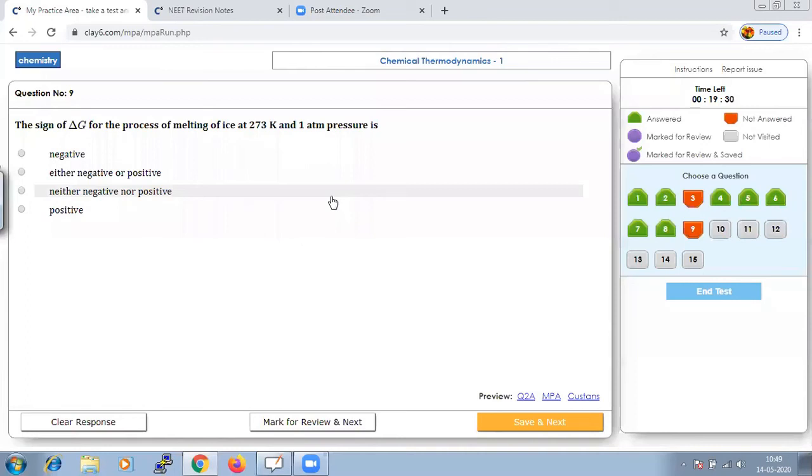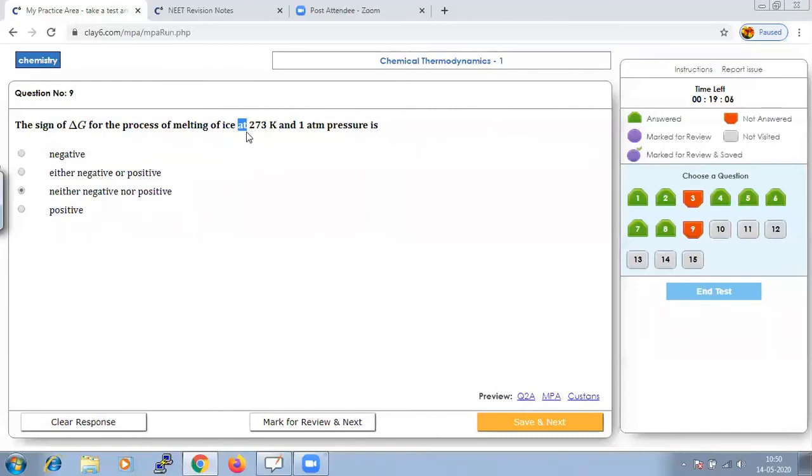And if the reaction is at equilibrium, that means delta G will be 0, hence it should be neither negative nor positive. If it were above 273 Kelvin, the value becomes negative.